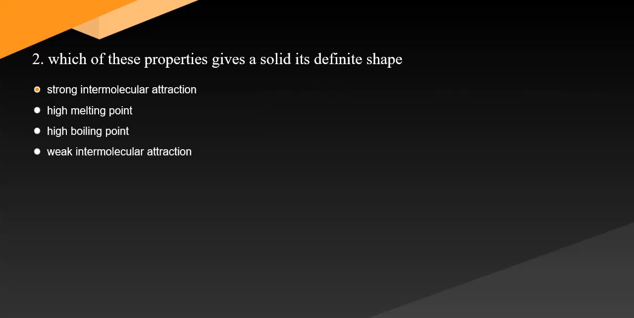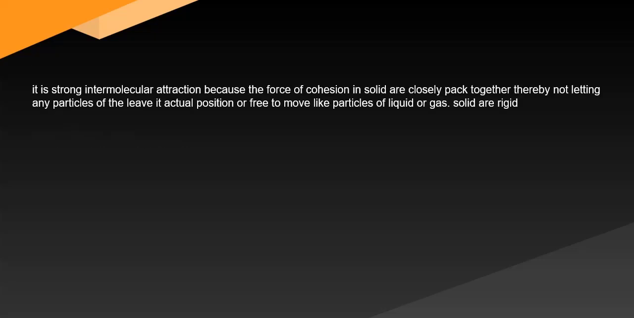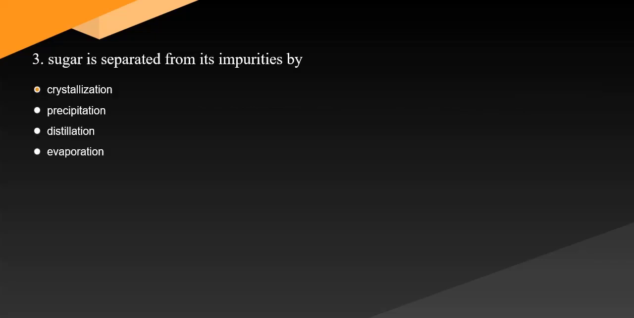2. Which of these properties gives a solid its definite shape? Question 2. Answer: it is strong intermolecular attraction because the force of cohesion in solid are closely packed together, thereby not letting any particles of the leave its actual position or free to move like particles of liquid or gas. Solid are rigid.